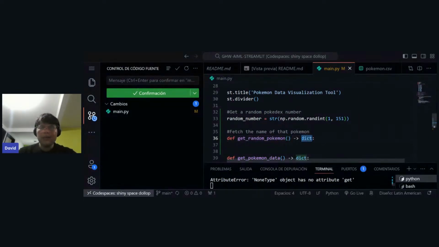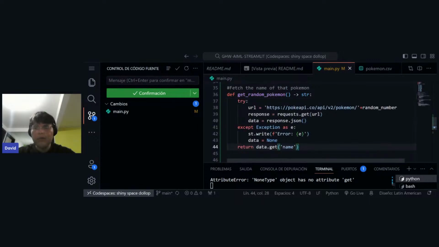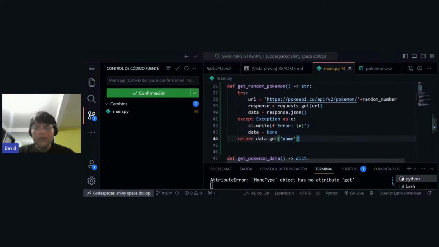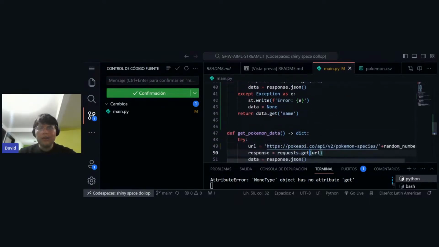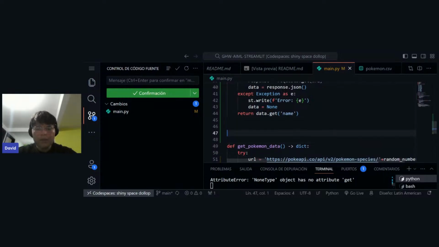It's going to pass a string like this, and it's going to fetch the data. Try: you have the Pokemon random number response, and it's going to pass the data get name, right?